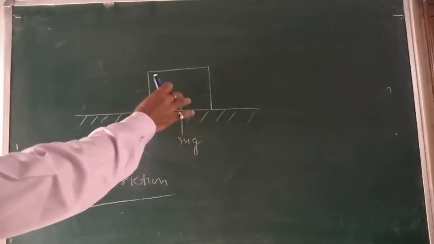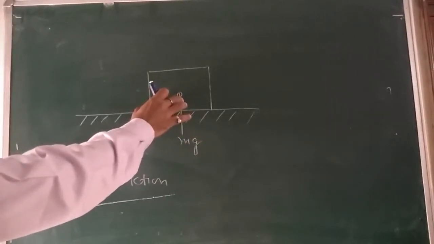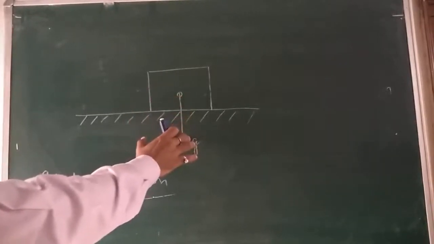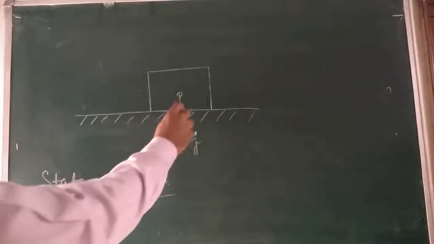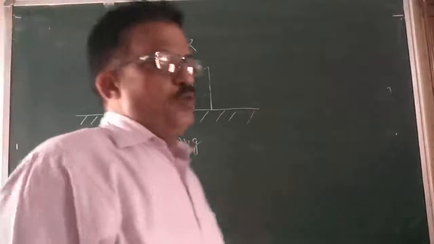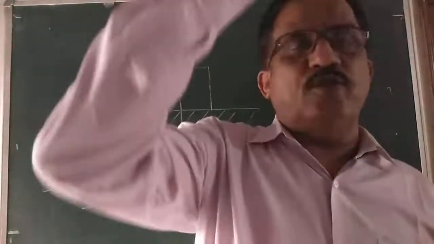When a body presses against the surface, the surface deforms even if it appears to be rigid. So the surface pushes upward on the body with a normal force, say R. Weight is downward and normal reaction force is upward.